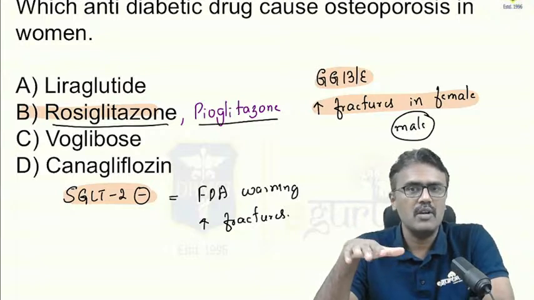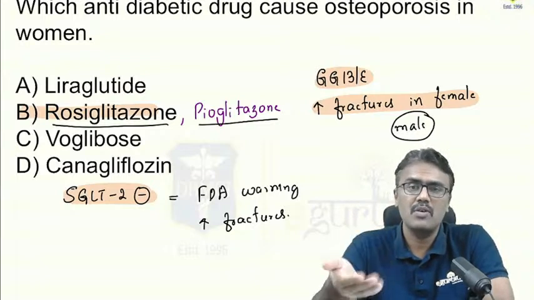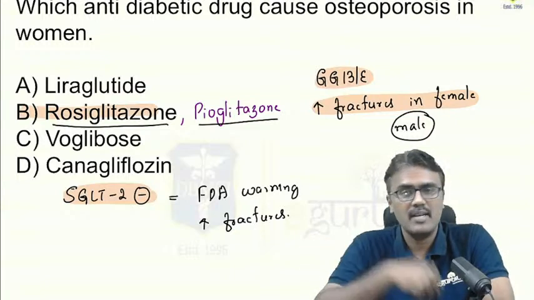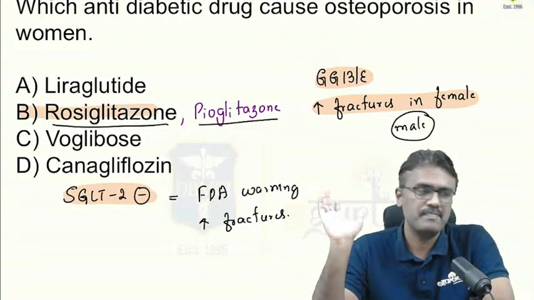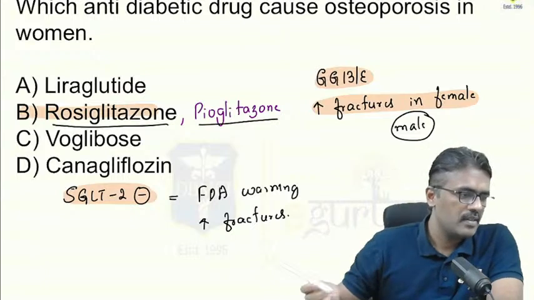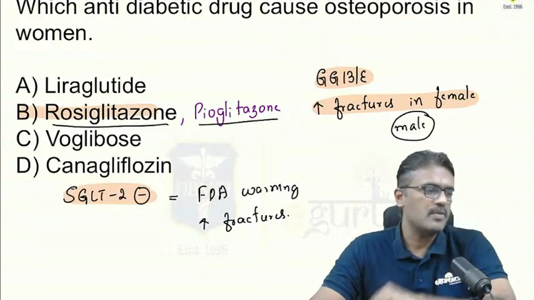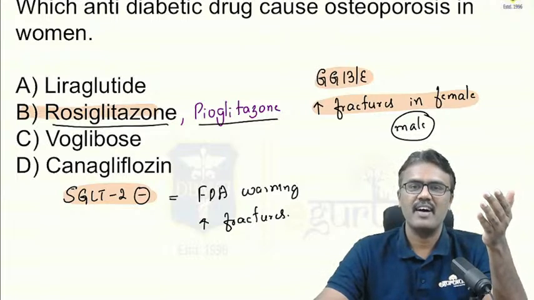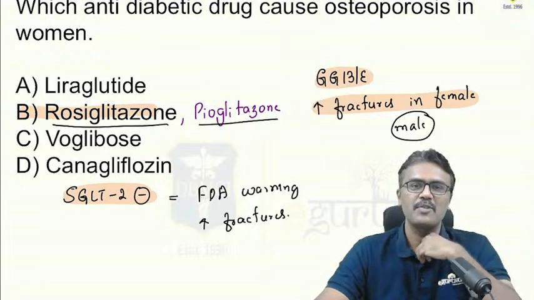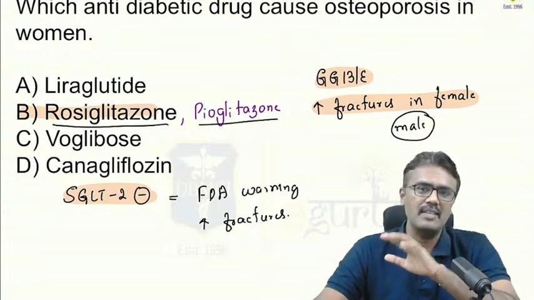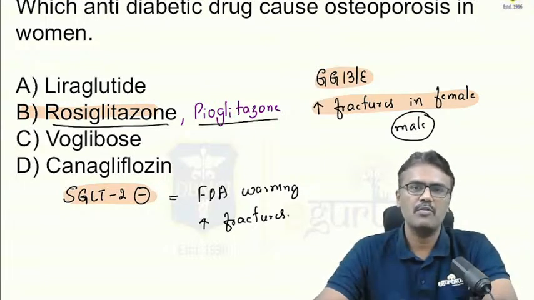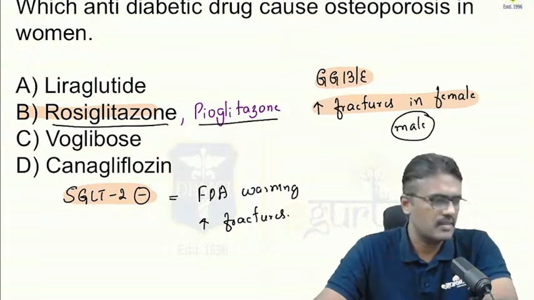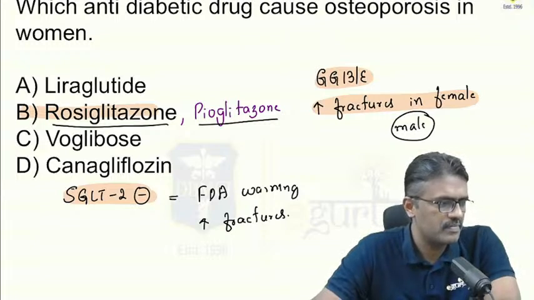Now, why is rosiglitazone opposed by many? Because rosiglitazone is not used nowadays. But we don't know what the examiner is going to ask. So I have given you the fact. And that is the problem, Kaustup. After the exam, if they give us the answer and the reference, then nobody will have confusion. So if it is asked osteoporosis in women, then it will go for rosiglitazone. As per my opinion, it may change also, but this is the fact.